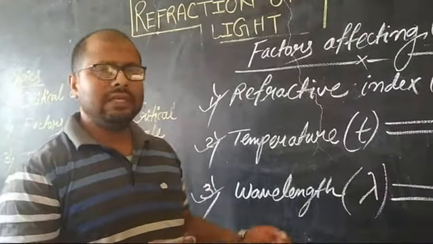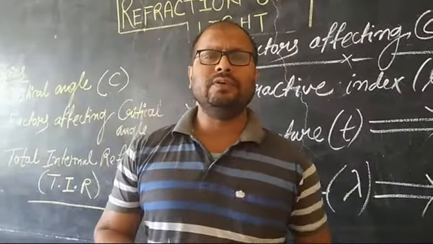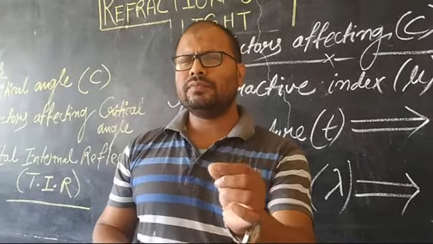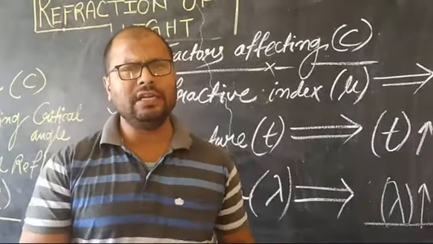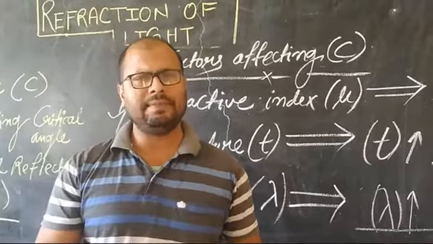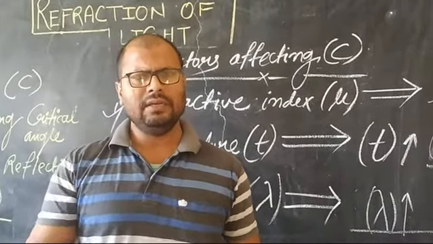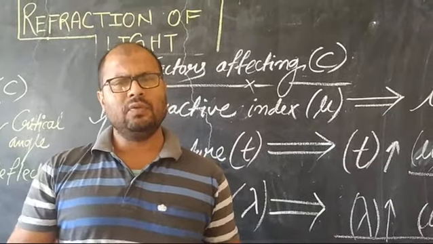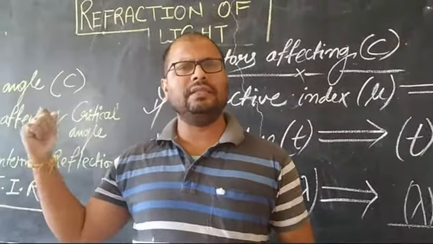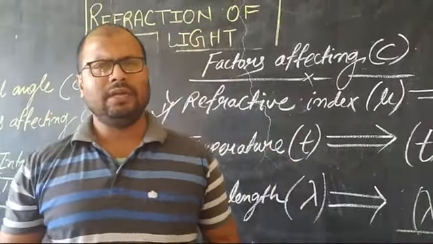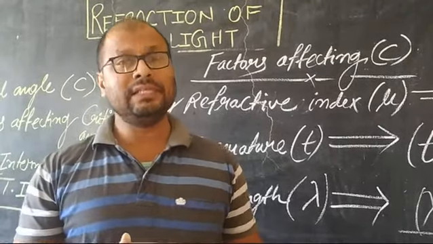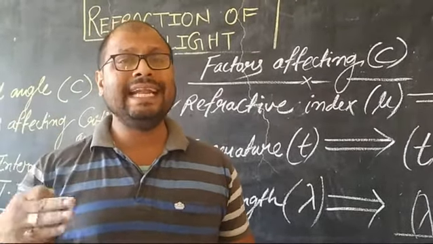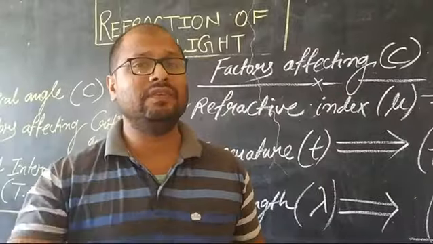And before ending this video, I will just give you a hint for the total internal reflection. In the next video, I will explain that because it's a lengthy topic. Many questions we have to do. Total internal reflection. Why are we bringing this topic in this refraction of light chapter? Total internal reflection means where light rays are not allowed to refract.